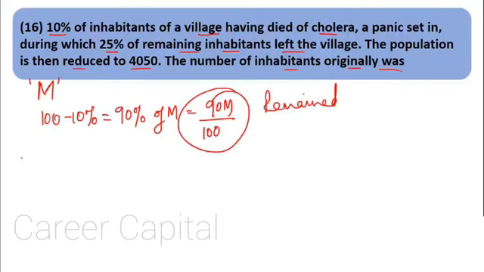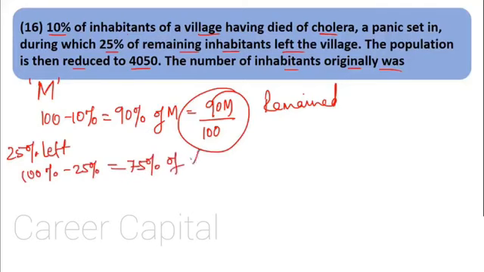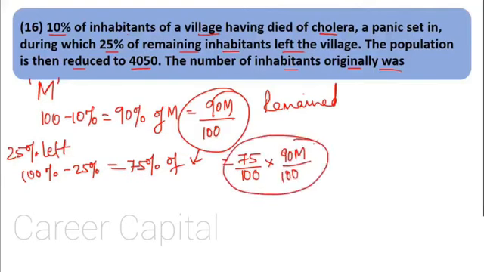If 25% left, how many percent are still remaining? 100% minus 25%, that is 75% of the remaining people remain in the village. That is 75 upon 100 into the remaining people, because percentage means divide by 100, and "of" means multiply.